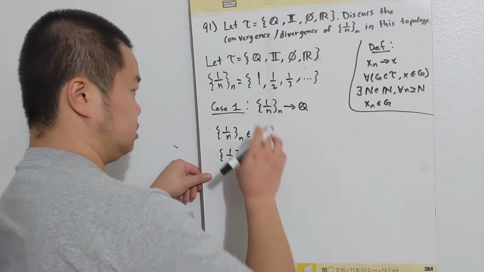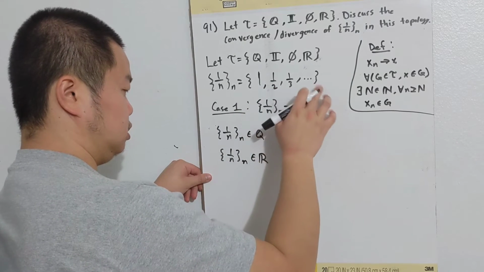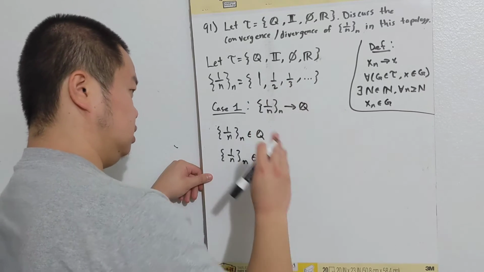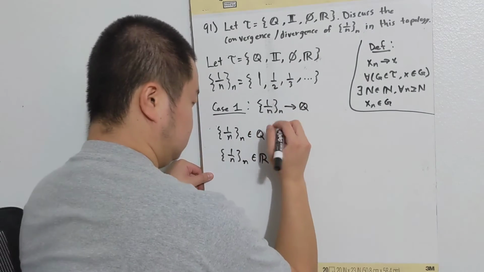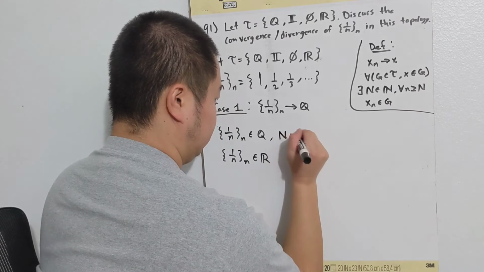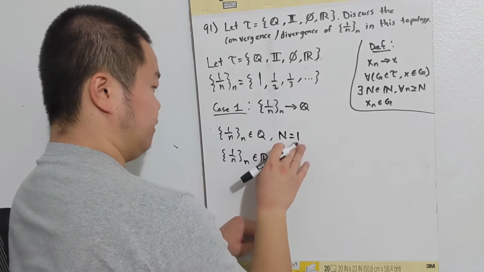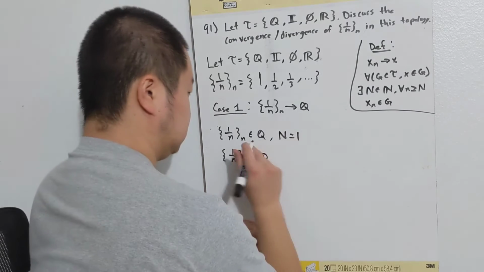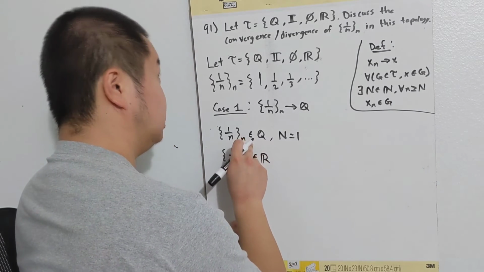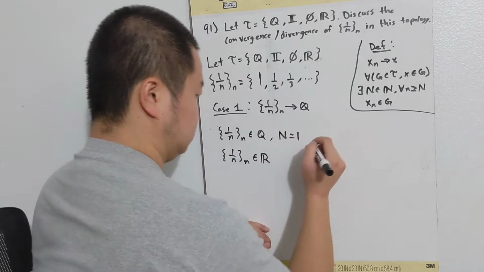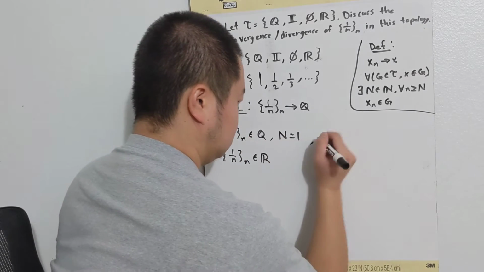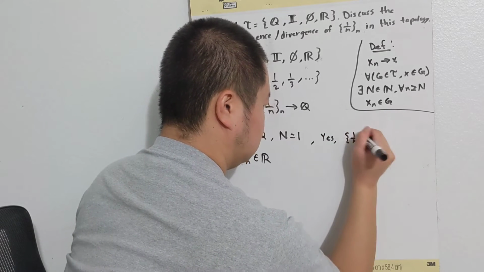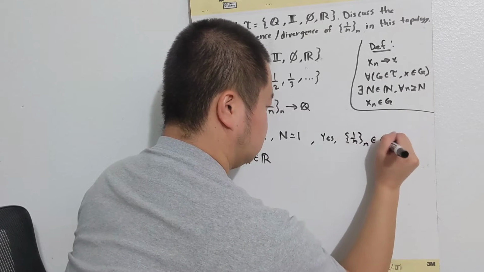Taking a look at the sequence 1, 1/2, 1/3, and so on, we know that all these numbers are rational. So at n equals 1, and going onwards, this sequence does hit the rationals. So yes, 1 over n is in Q.